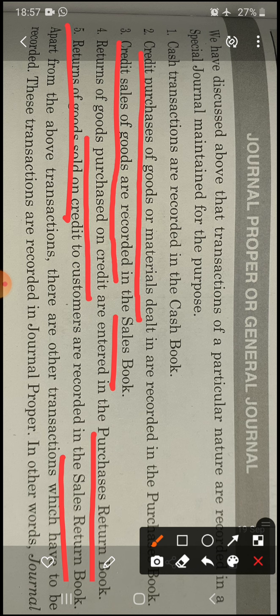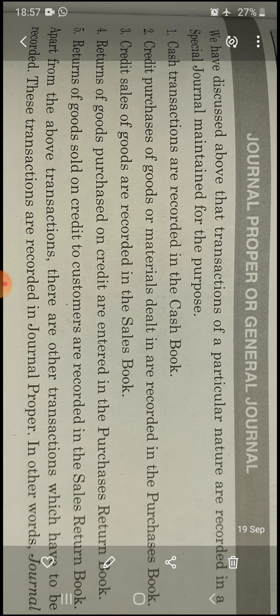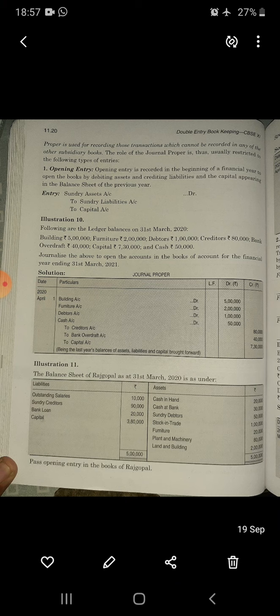Now, apart from the above transactions, there are other transactions which have to be recorded. These transactions are recorded in the journal proper. Journal proper is used to record those transactions which cannot be recorded in any of the other subsidiary books. The role of the journal proper is thus usually restricted to the following types of entries. Number one is the opening entry.